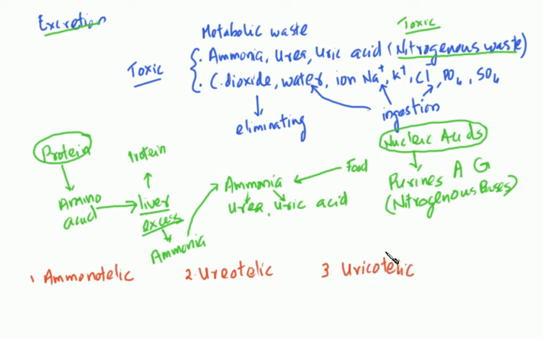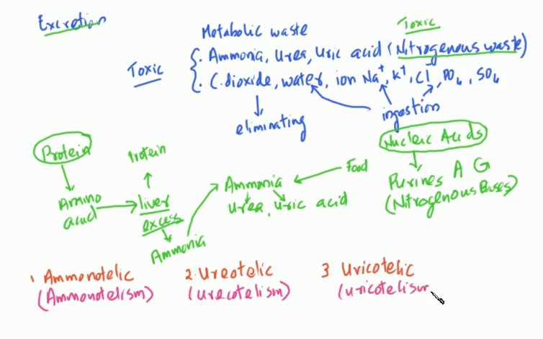Uricotelic animals excrete uric acid, and so they are known as uricotelic, right? The process of excreting ammonia is known as ammonotelism. That's the process of excreting ammonia, and this one is called uricotelism, right?